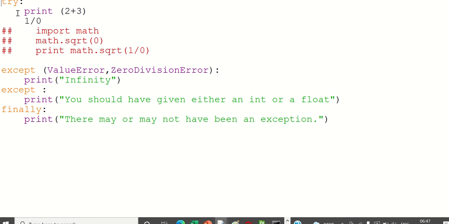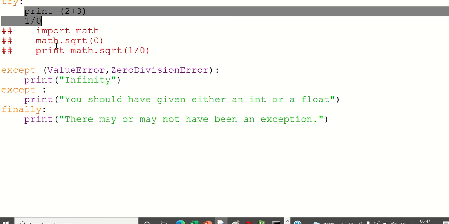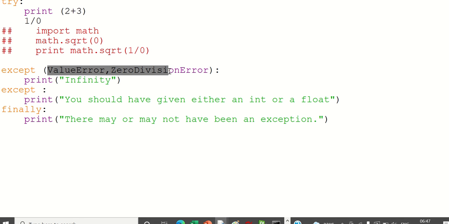Okay, so here in this case, for two different exceptions I have this solution, and for all the remaining exceptions I have this one. Okay, a simple program, that is not important. Here, I am just telling you we can combine two different exceptions and have a common solution for it.